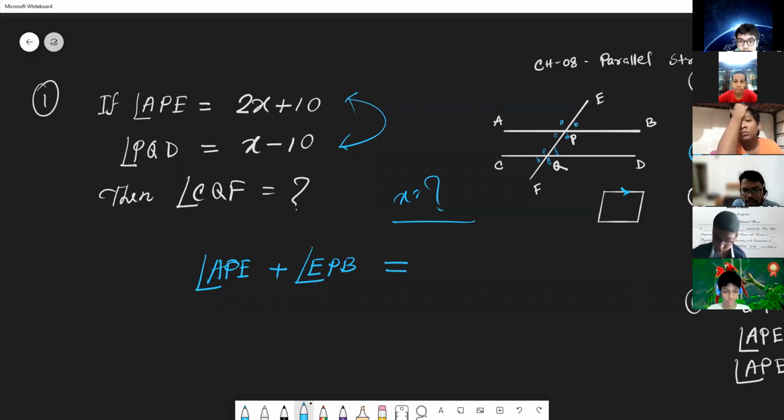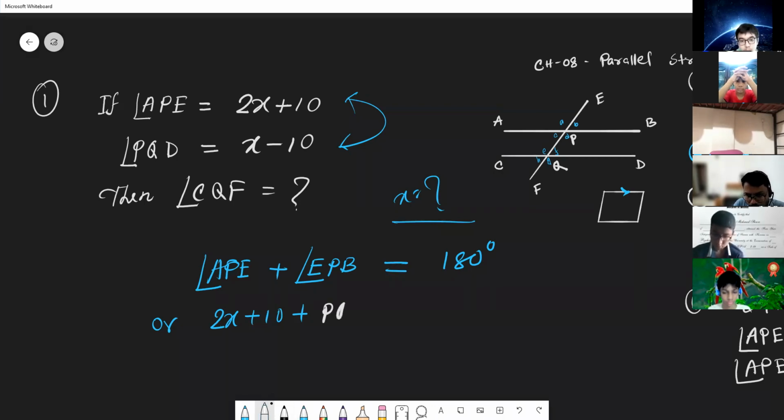APE angle and EPB angle together make 180 degree. So now APE angle, according to the question, is twice x plus 10, and this angle EPB is equal to PQD.